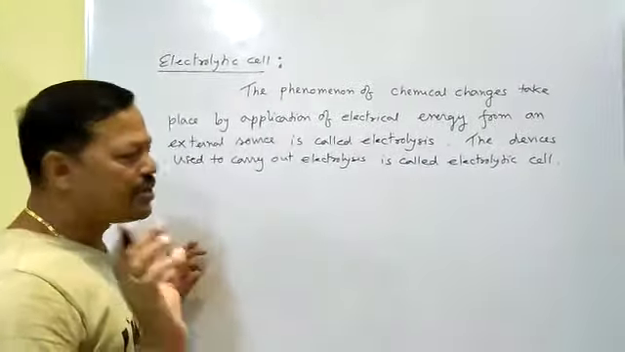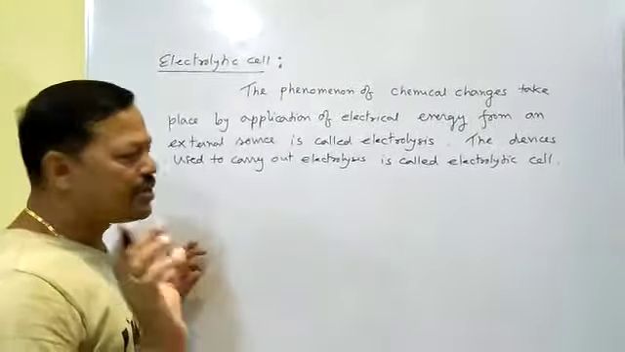So this electrolysis is one type of separation method, and the device used to carry out this electrolysis is called the electrolytic cell. Here you have seen we have passed the electricity. After passing the electricity, some oxidation reduction reactions take place inside the solution. I mean electrical energy is now converted to chemical energy.